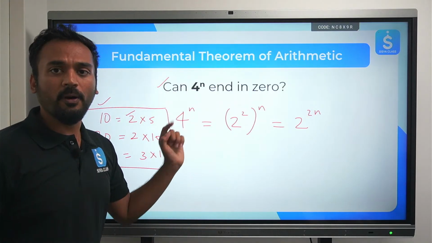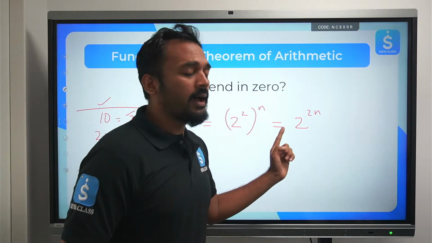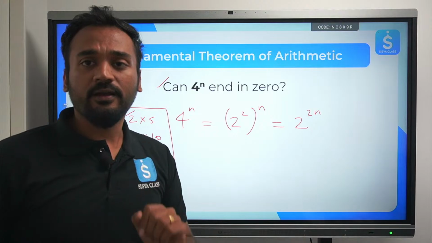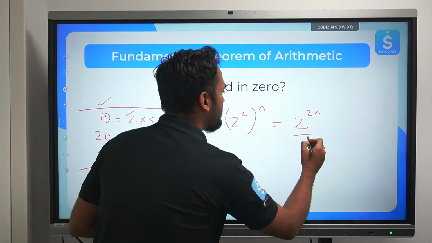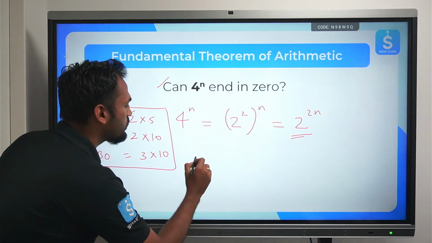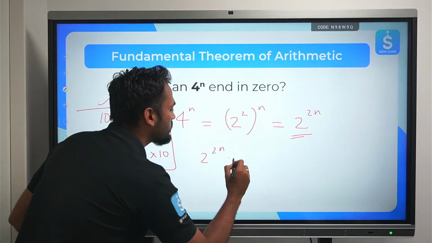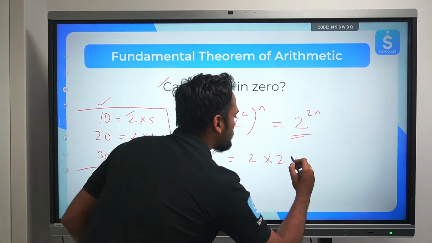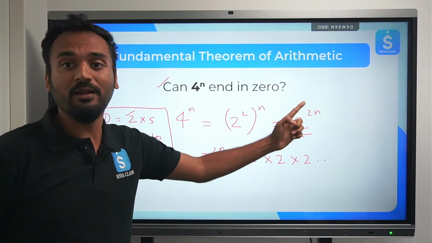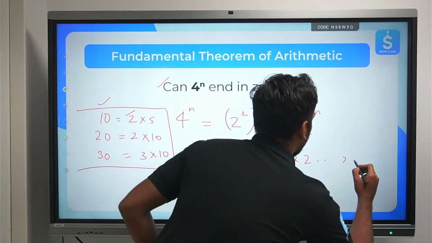Now this 4 to the power n can only have 2 in its prime factorization, because you see we can write this as 2 to the power 2n. Now this 2 to the power 2n can further be decomposed and written as 2 times 2 times 2, how many times? We can write it 2n number of times. Correct?